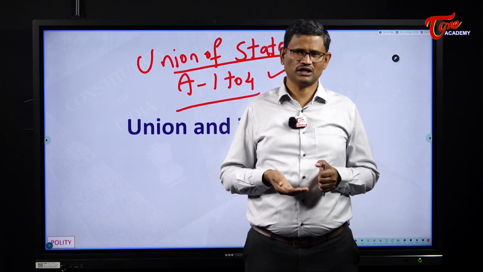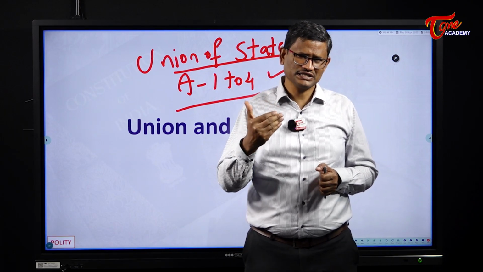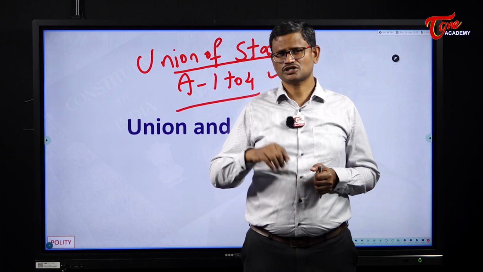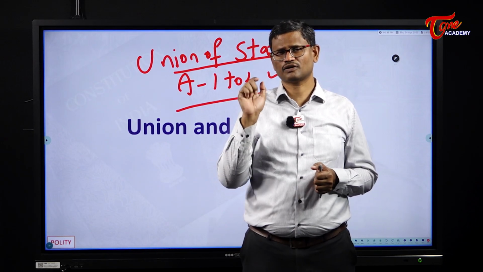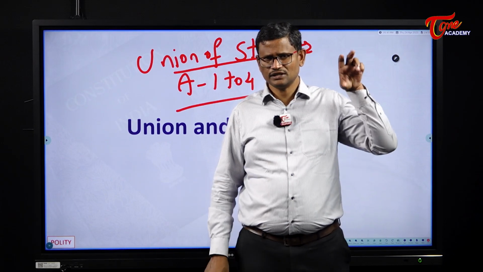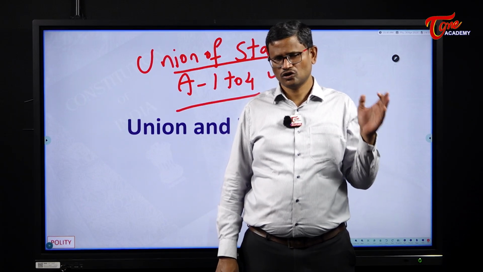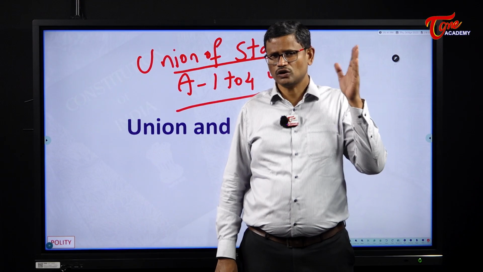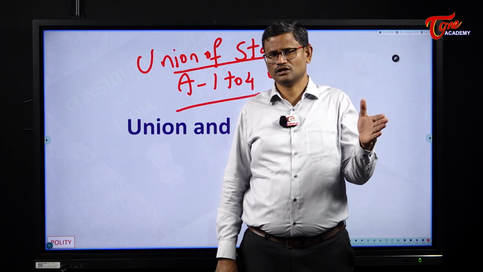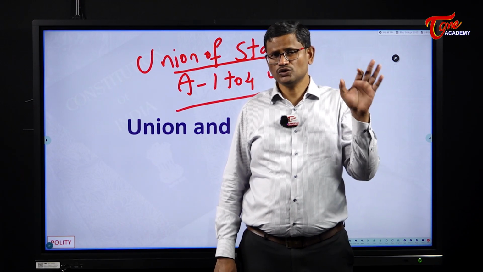But he felt that the union is indestructible, which means the states do not have the right to break away from the union. To make this absolutely clear to the states, the expression union of states was used in Article 1.